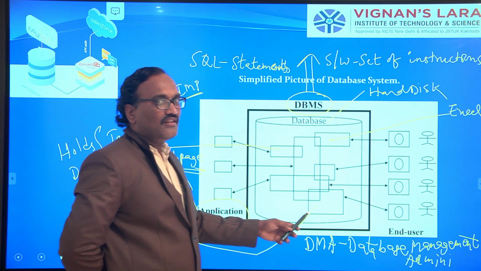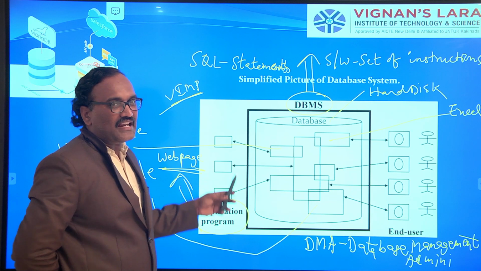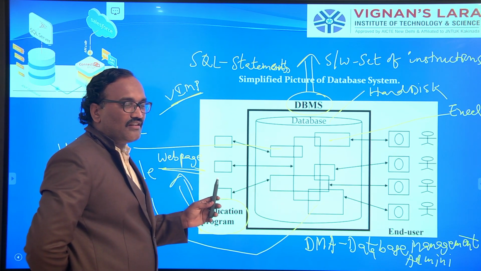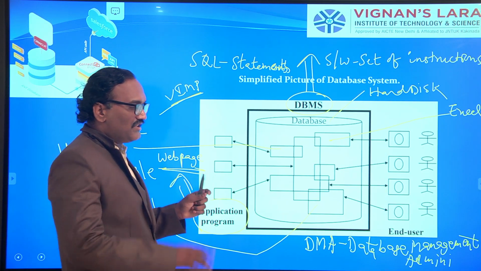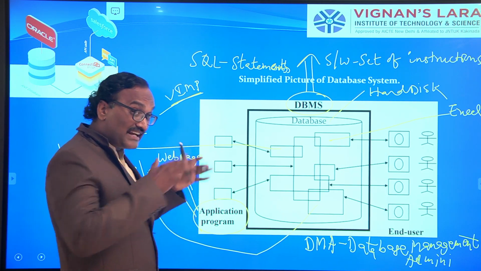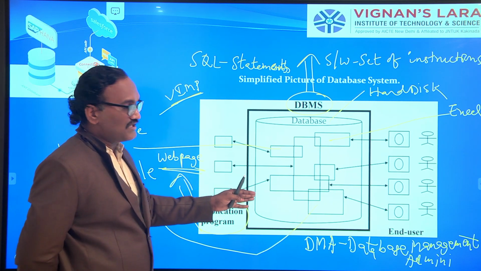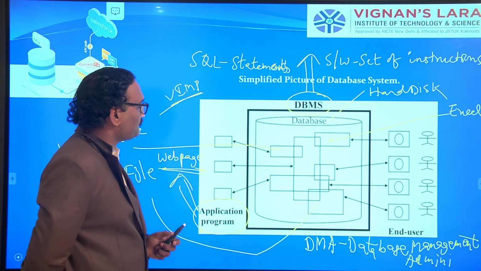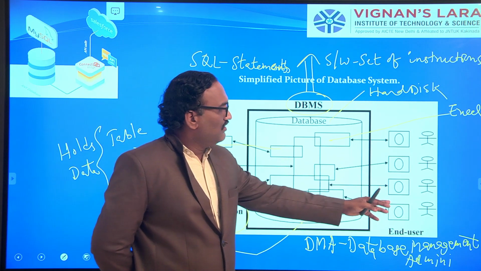Okay? Now, next, how does DBMS manage all these things? Internally it should have a software. Yes, software. And internally it maintains a web page, to interact with this database. Yes, it is very clear now. Okay, I'm repeating again.